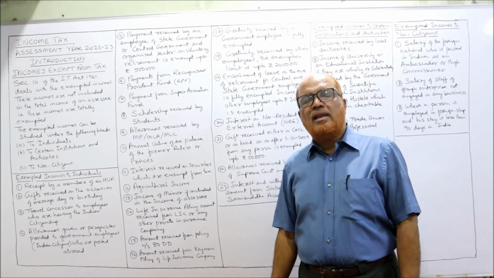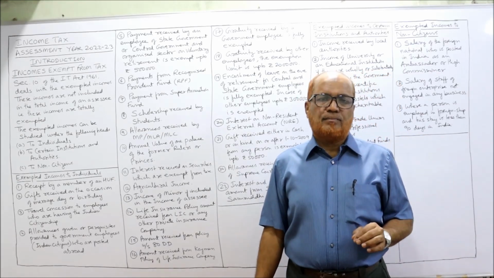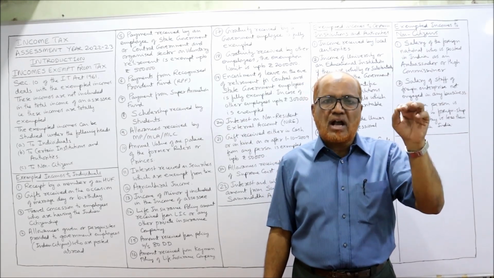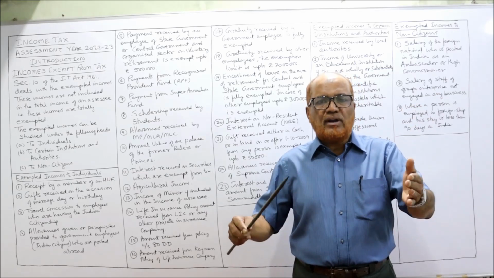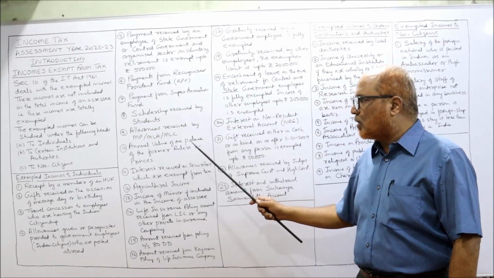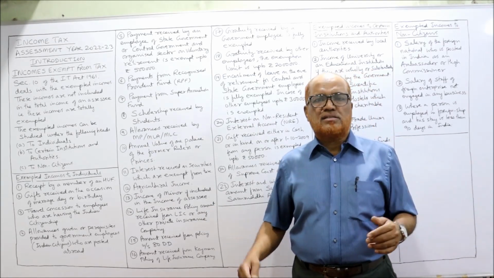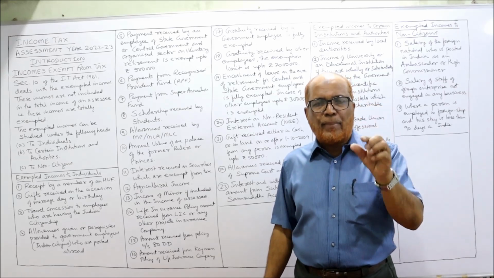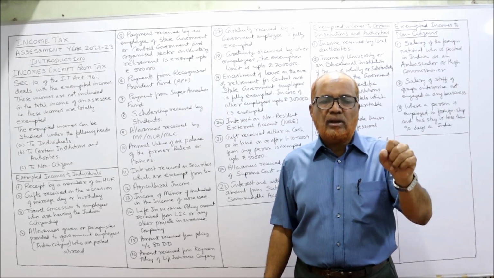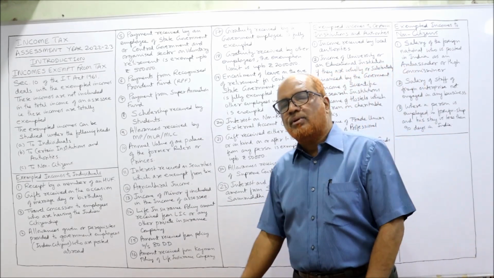Allowances received by MPs, MLAs or MLCs. Any allowances received by a member of parliament, member of state legislative assembly or member of state legislative council, whatever allowances they get, are fully exempted. Annual value of one palace of the former ruler or princess. Earlier, before independence, there were a number of kings. So if there is any palace of a former ruler, then the annual value of that palace is fully exempted.